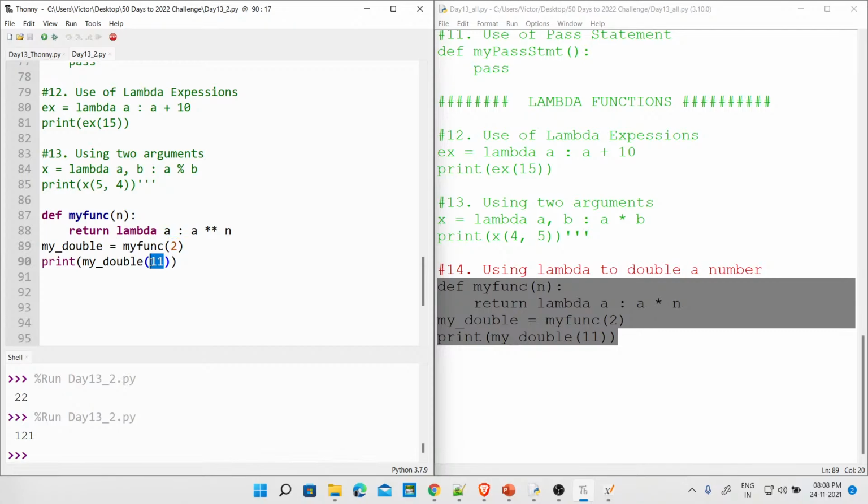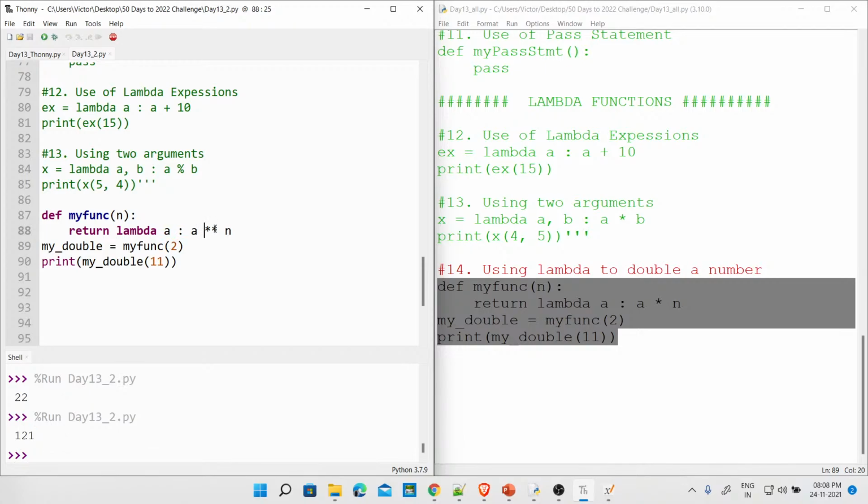Thank you, Diksha. That's true. A to the power n, absolutely brilliant. But my only question was, what is the value of a and what is the value of n? So value of a is 11. Value of n is 2. Done. So this is what we have. That's why we got 121.